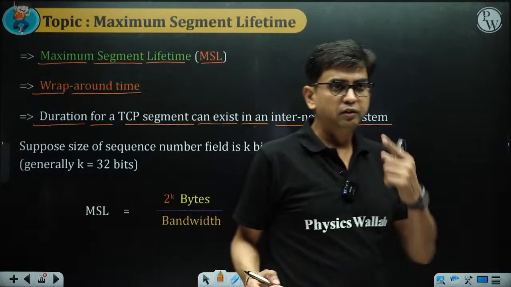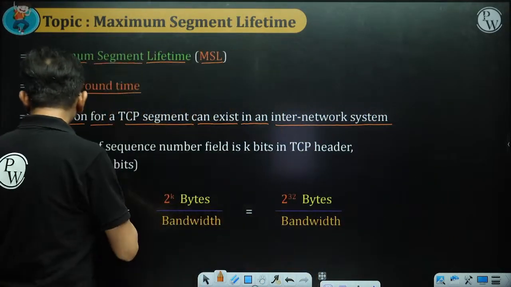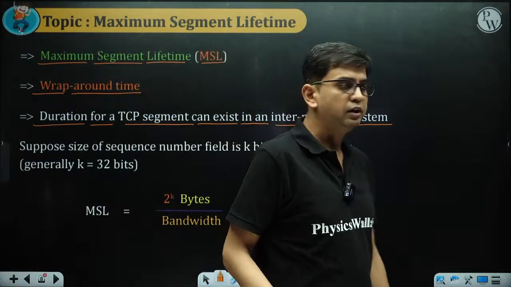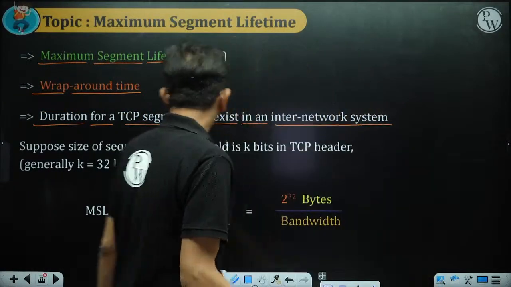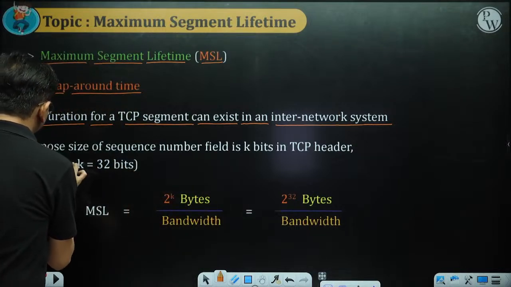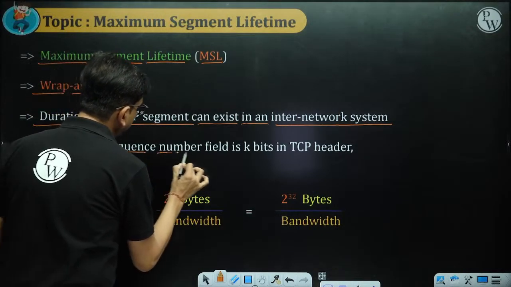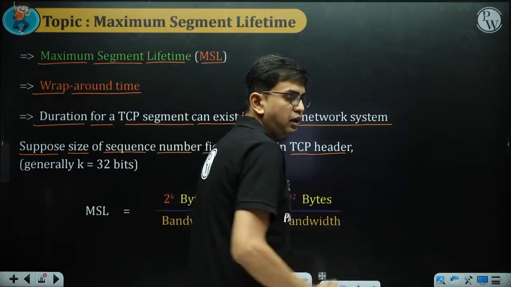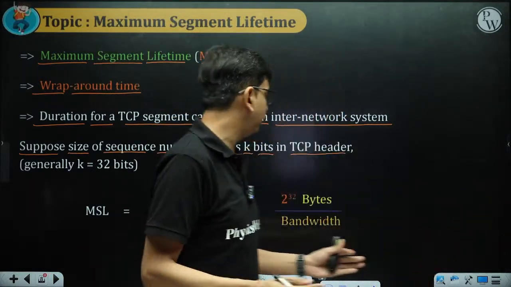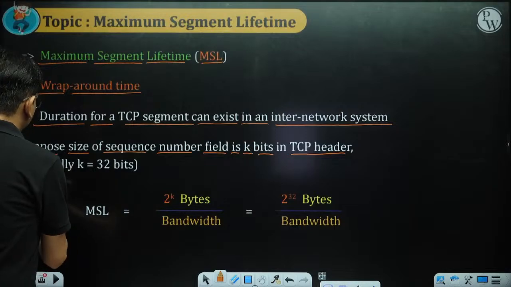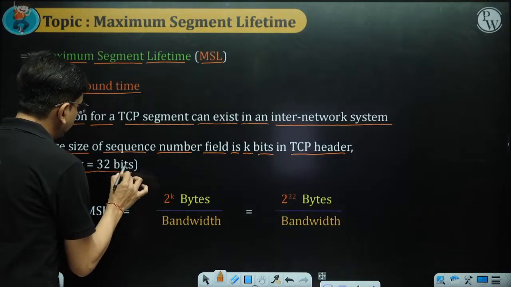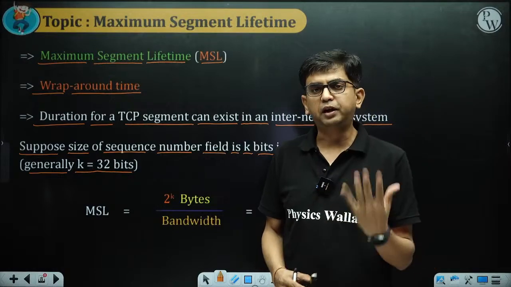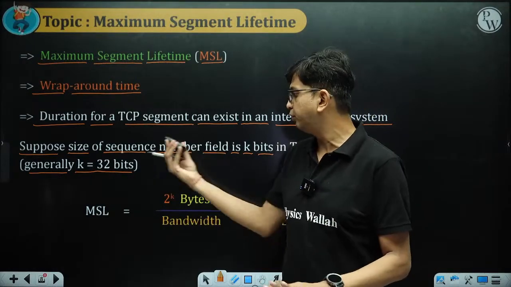So here basically, suppose the size of the sequence number field in the TCP header is k bits. Generally, TCP has a 32-bit sequence number, but here I am putting the equation in terms of k bits.